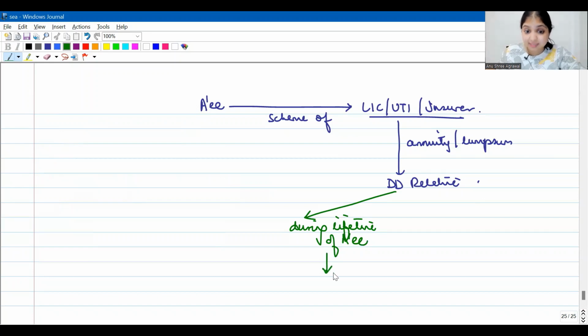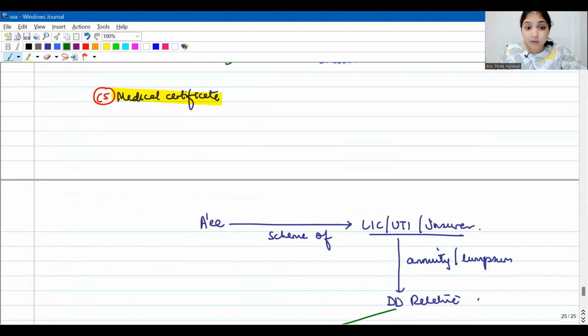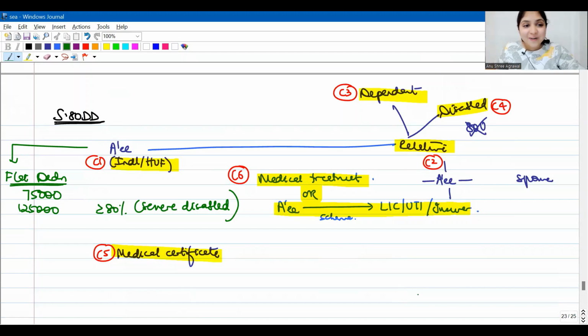If that is the case, then whatever section 80DD deduction this assessee enjoyed all this while, everything will be reversed for the assessee now. Because it is wrong, right? According to section 80DD, when should the relative be getting the money? Technically, the relative should be getting the money only upon the death of the assessee. That's the whole logic behind the scheme.